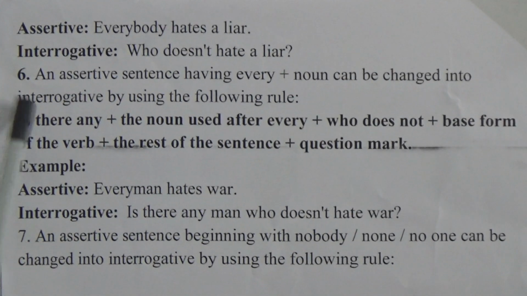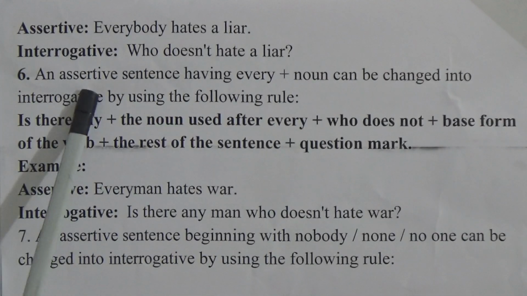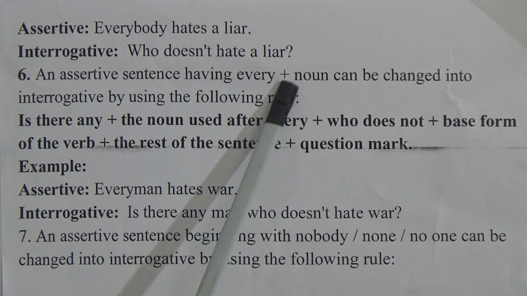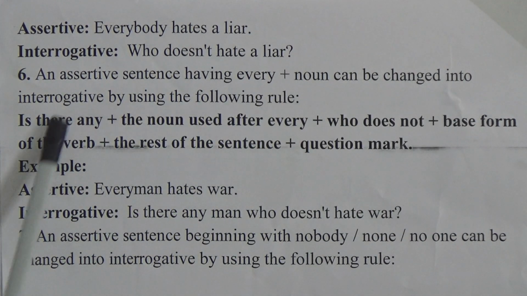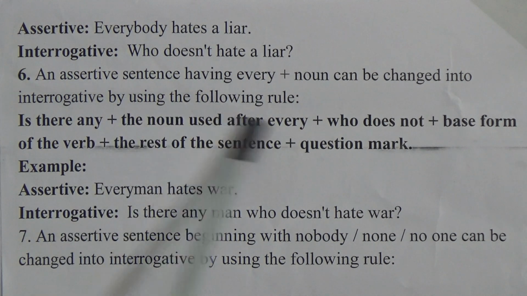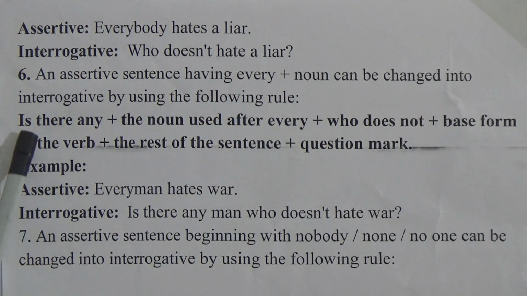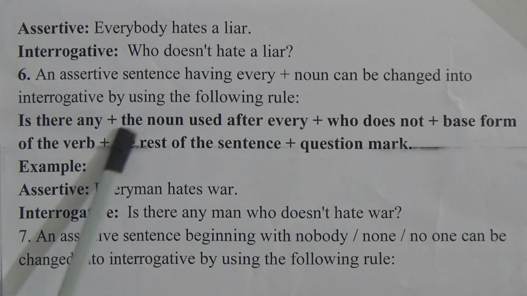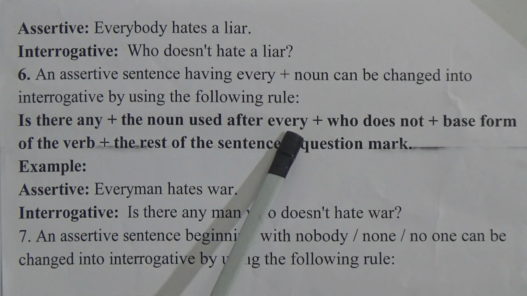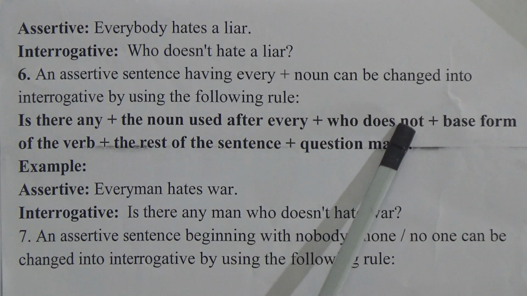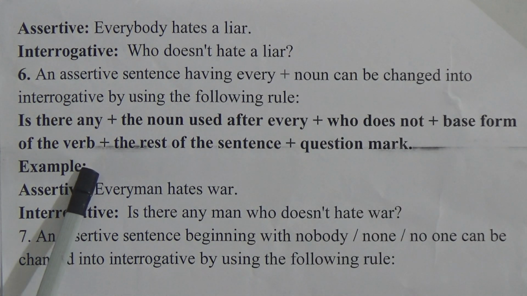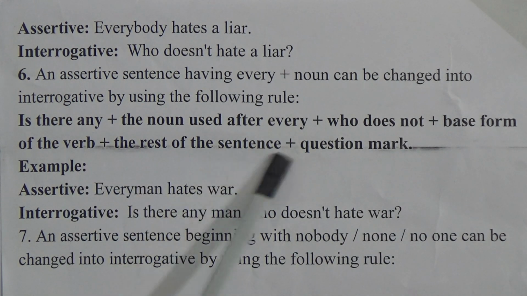Now, rule number 6. An assertive sentence having every plus noun can be changed into interrogative by the following rule. Look at the structure: is there any, plus the noun used after every, plus who does not, plus the base form of the verb, plus the rest of the sentence, plus a question mark.